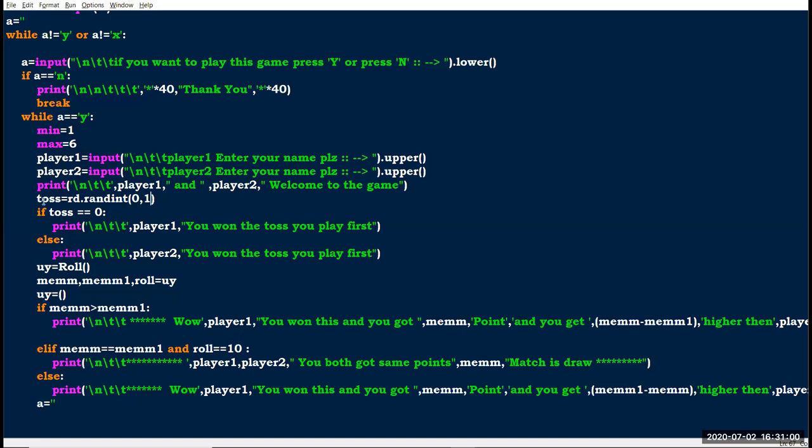And if the toss equals 0, here I have chosen player 1. So if toss equals 0, player 1 gets his chance, and if toss equals 1, player 2 gets a chance.